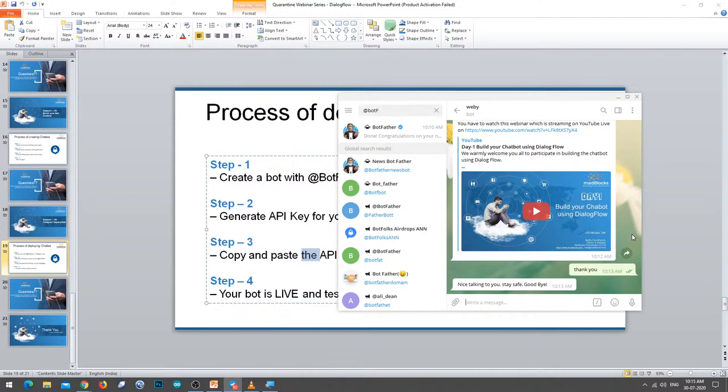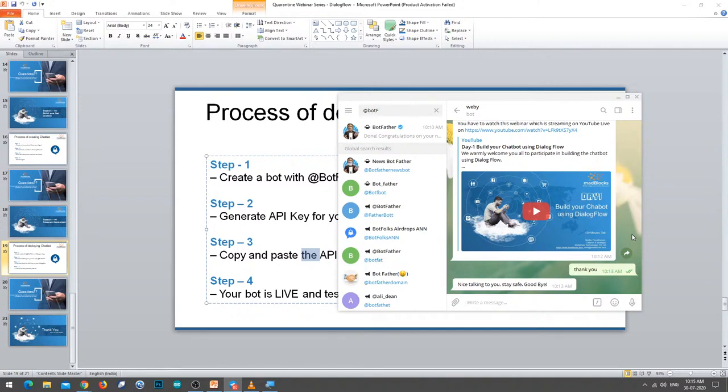So this was pretty simple, right, isn't it? So any non-programming background student also can do this. So if you understand the concept of creating intents, providing user examples, you can explore the Google Cloud Dialog Flow API service, and then you can create wonderful, amazing chatbots there. And not only to Telegram, you can deploy it to a website, or you can deploy to the other third-party integrations available on Dialog Flow API. You can also integrate it to Google Assistant, so that is also there. You can do that.